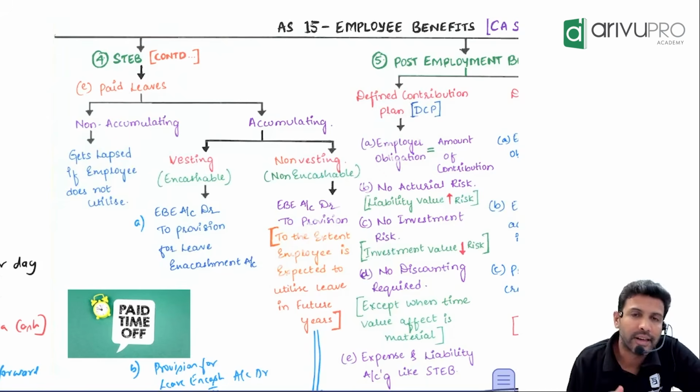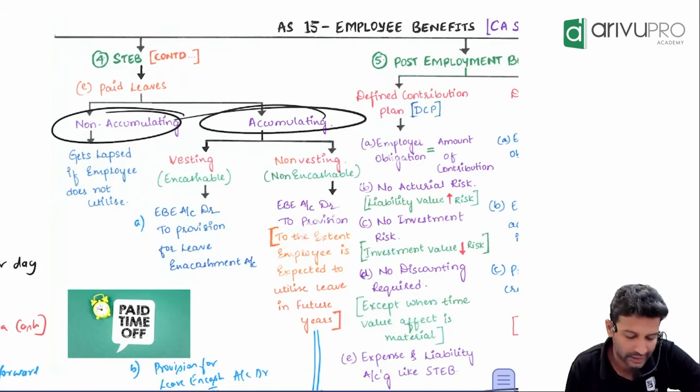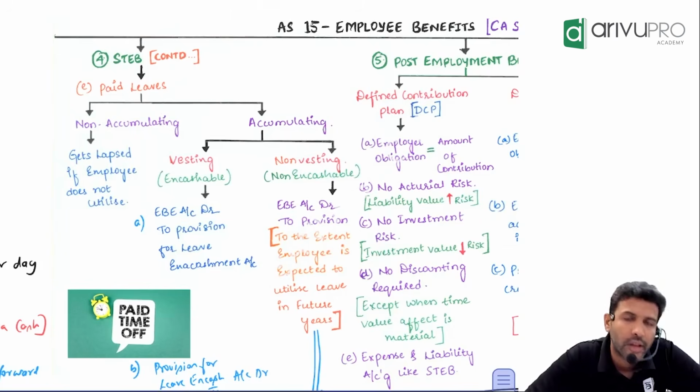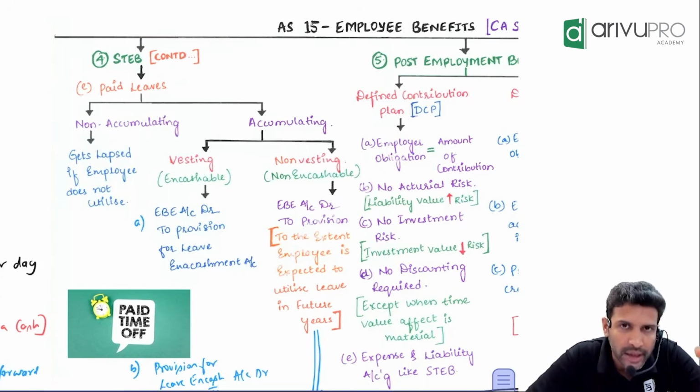Whenever there is a leave, first you need to check whether it is a non-accumulating leave or an accumulating leave. Non-accumulating leave means very simple. Suppose one employee has been awarded 20 leaves in 1 year. In 1 year, how many leaves can he take? 20. If that employee takes 20 leaves, salary will be cut or full salary? He will get full salary, right?